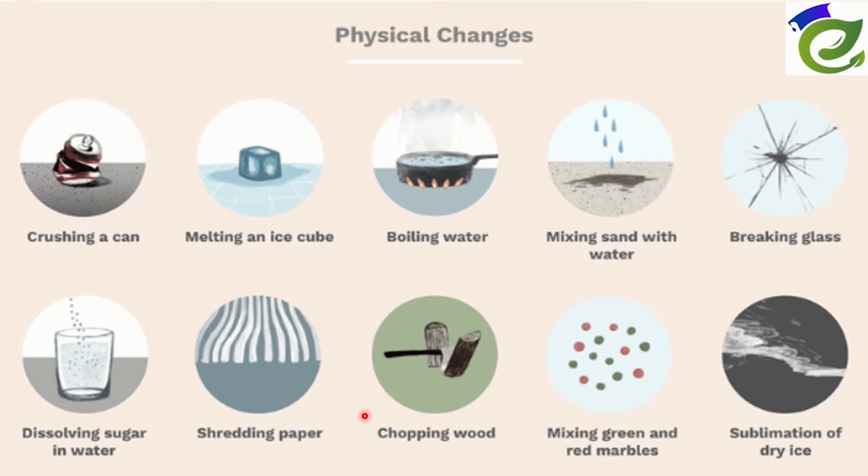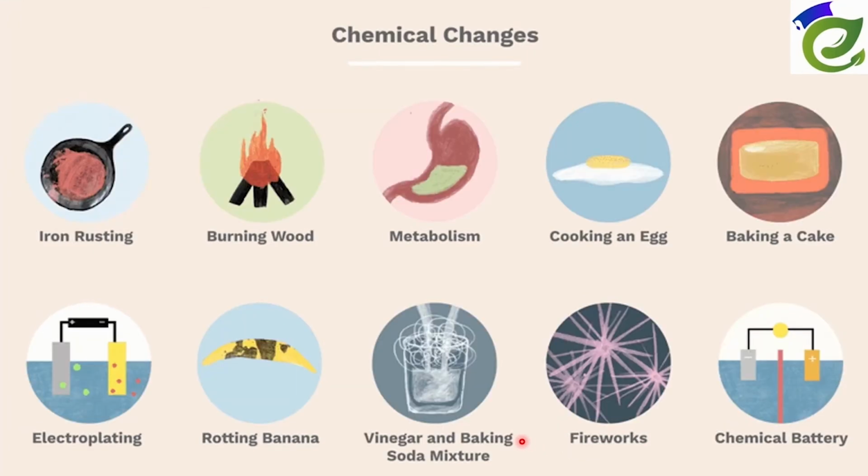Then coming to chemical changes. Let us see some more examples of chemical changes. Rusting of iron. In rusting of iron, a new substance is formed, so it's a chemical change. Burning of wood, same. New substance is formed, chemical change. In metabolism, some chemical reactions take place. Food converts to energy, so it's a chemical change.